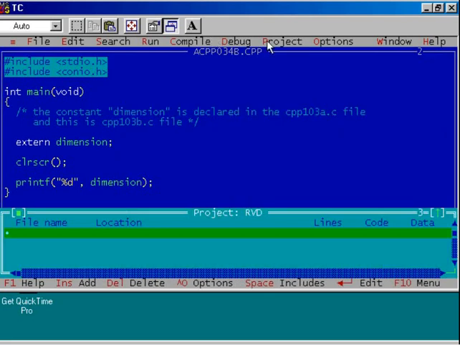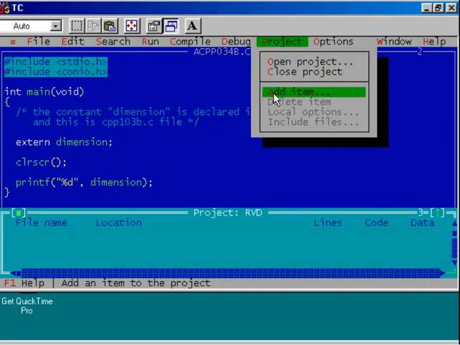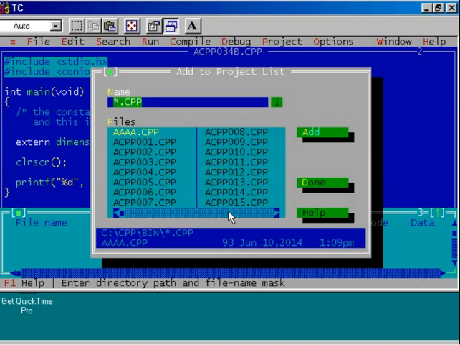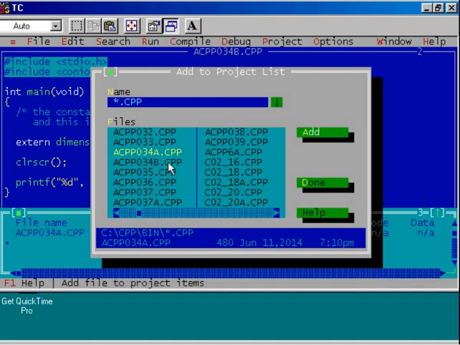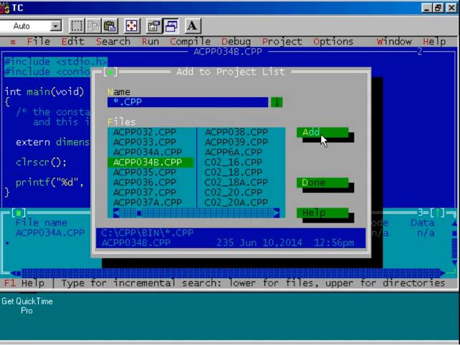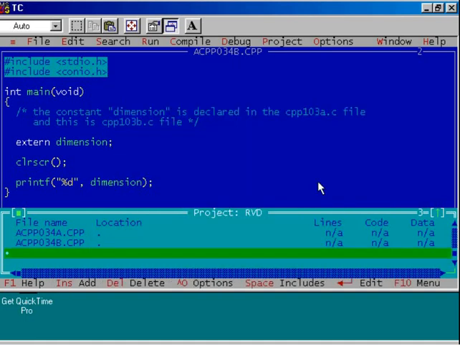Again click the project option, add items. Which two files do we want to add? 34a and 34b. So click this one and click add. So the first file is added. Then again select the second one, click add. Both the files are added in our project. Click done. So we have created the project file in which there are two C++ files.